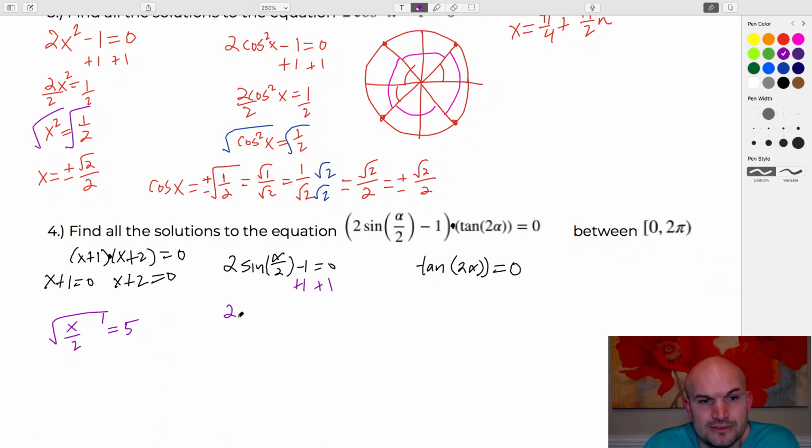So add 1. So this is actually the same inverse operations. So we have 2 sine. Actually, I think you guys know your inverse operations, I'll just write them in there. Why not? I got time. 2 sine equals 1, and then we'll divide by 2.